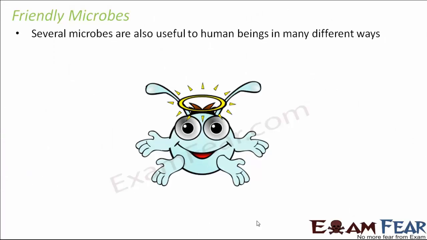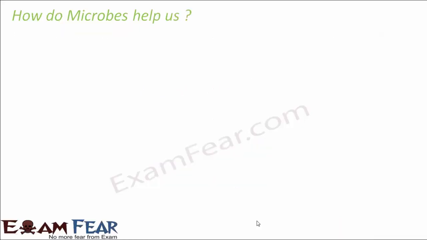So here are our friendly microbes. Several microbes are also useful to human beings in many different ways. Now for many it might be surprising that till now we only knew about germs, that microorganisms are germs, but basically germs and microorganisms are not synonyms. The word germ is basically used for those microbes which cause diseases. But there are good microbes as well, which instead of causing diseases, help us in many different ways.